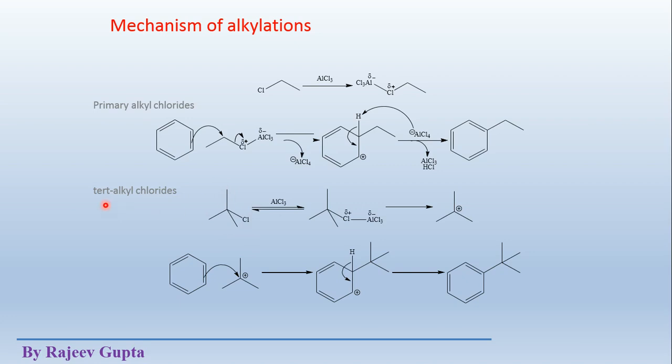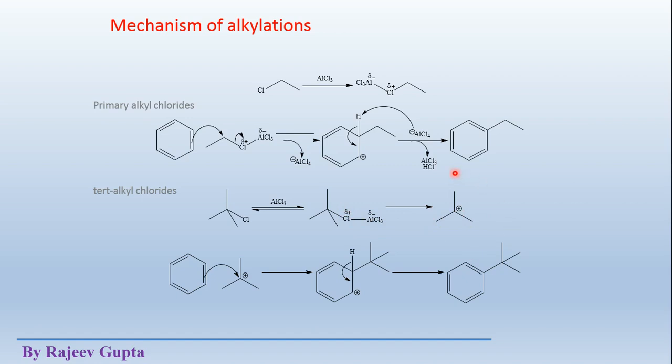The reagent is different, that is a tertiary alkyl chloride. This is tertiary butyl chloride: 1 2 3 4, a total of 4 carbon atoms, and the central carbon atom directly attached to the chlorine atom is a 3 degree carbon atom, and it is a tertiary butyl group. When this reacts with AlCl3 it forms this type of complex, and after removal of AlCl4 minus we get this tertiary butyl carbocation.